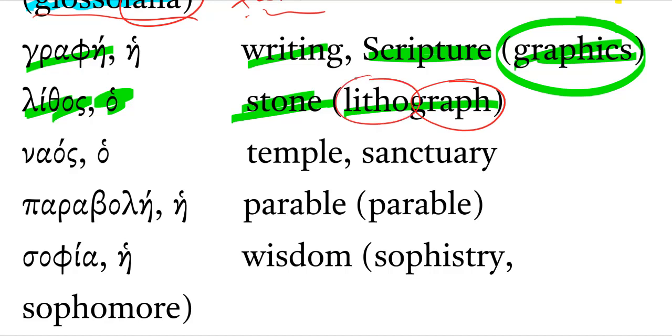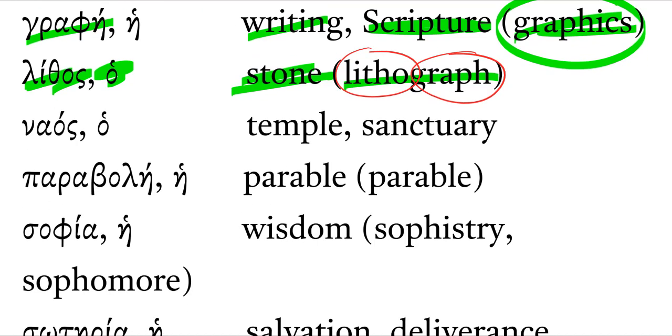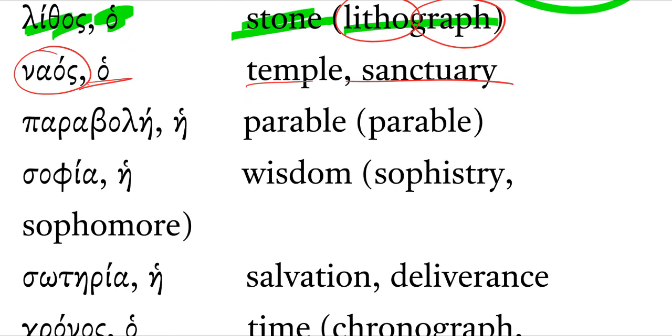Grapho, to write, to write with stone. I think originally lithography was a kind of printing that involved printing with engraved stones. I think that's where that comes from. Naos is temple or sanctuary, right? A second declension masculine noun, naos.